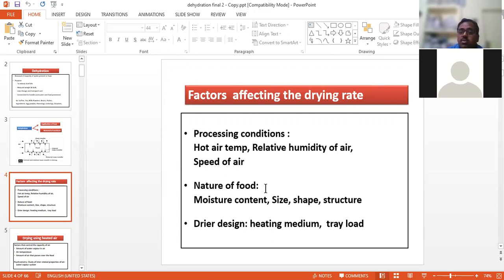So what is the moisture of the foods? Similarly, the size. Suppose the block size of paneer or any product is less, they get exposed more to air, so they take less drying period. Similarly, if the size is more, then definitely they take more time. Similarly, shape and structure. So nature of food means their configuration, size and shape, along with their moisture content. These are also deciding factors.